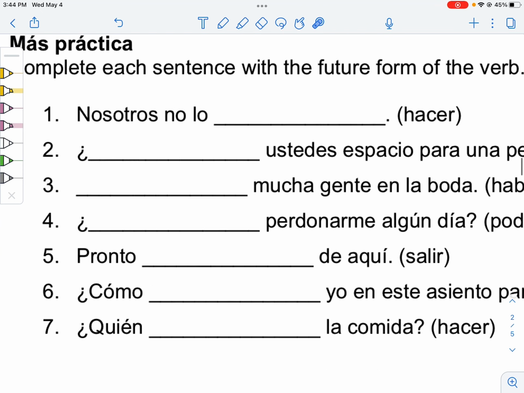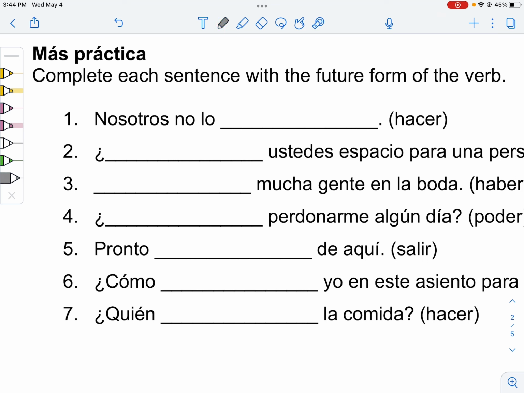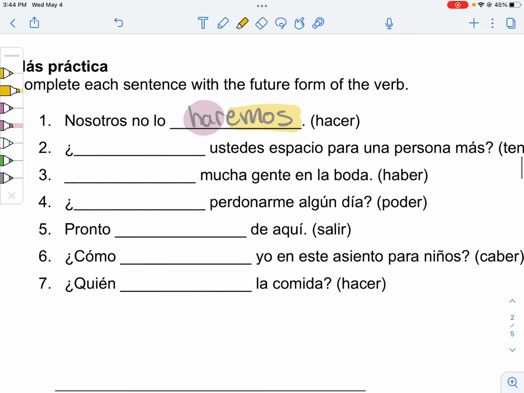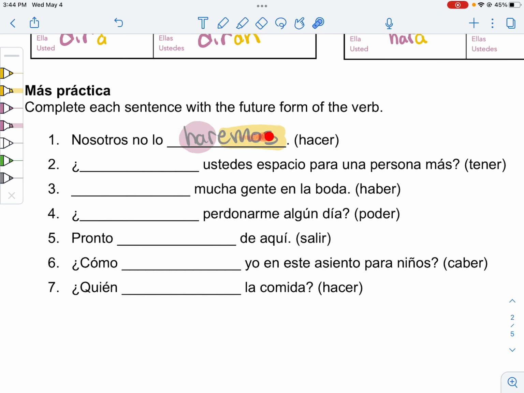Okay, here we go. We will not do it. Nosotros no lo haremos. Because we have har as our root and then emos as our ending, as our stem, sorry. Har as our stem, emos as our ending. Tendrán ustedes, because we have tendr and then án as our ending. This looks like lemonade. That's fun. Tres is habrá. There will be, habr as our stem, á as our ending.